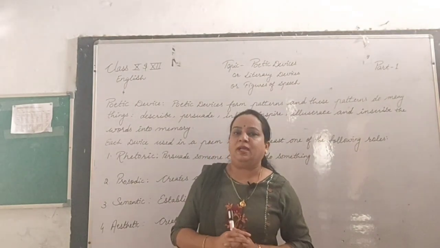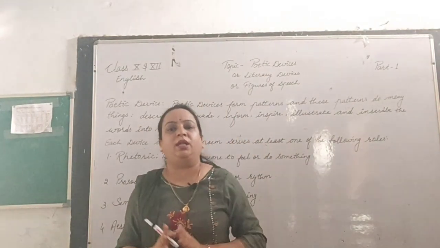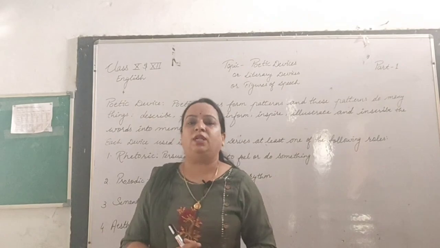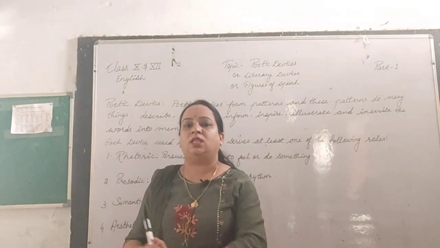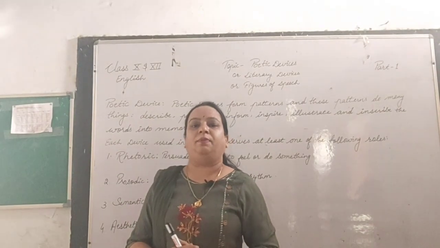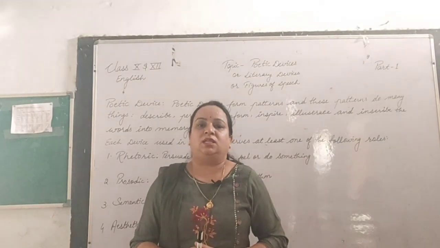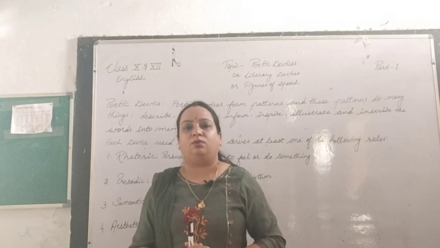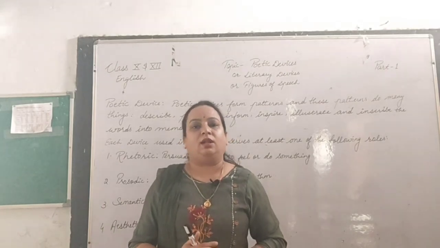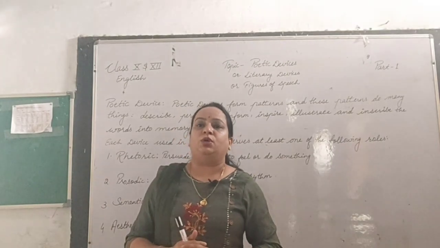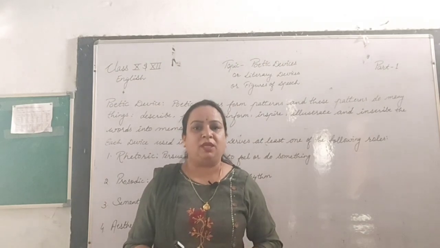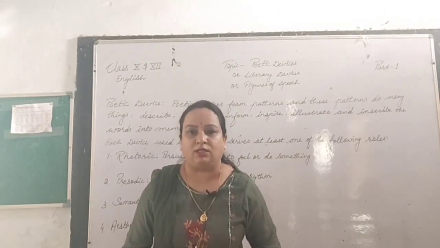Especially you will be asked in the poetry section which poetic device is being used in that particular stanza or in that particular line. So there you have to be a little careful while writing the name of the poetic device or the figure of speech or the literary device.